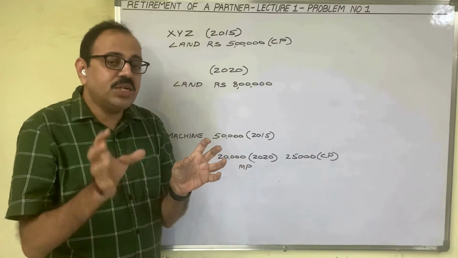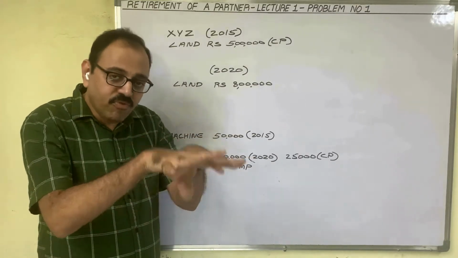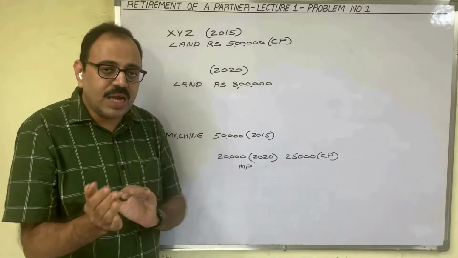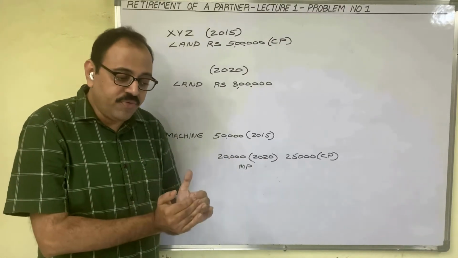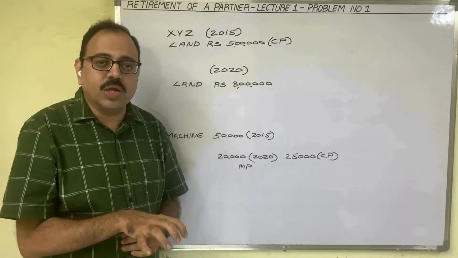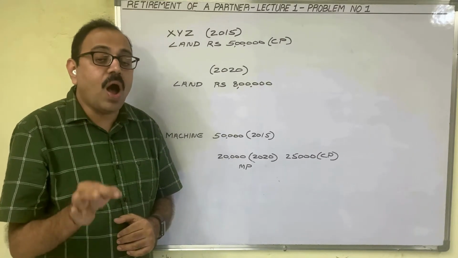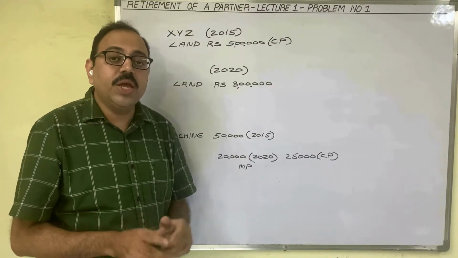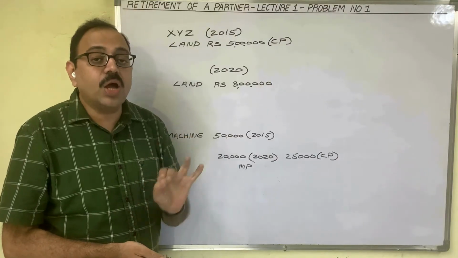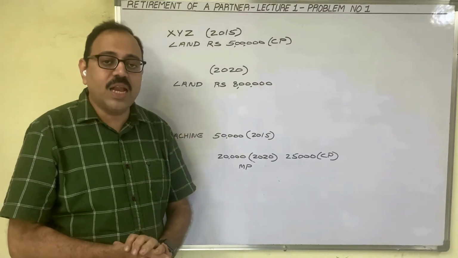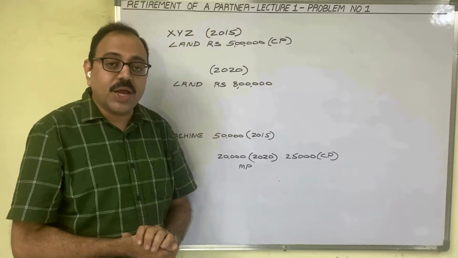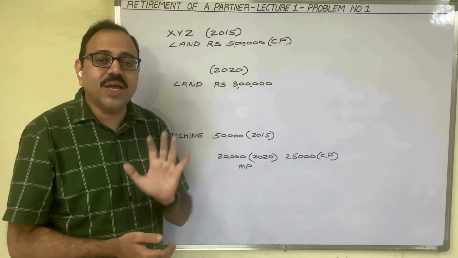So these profits and losses we should record in one account. And finally, in revaluation of these assets and liabilities, whether profit came or loss came, they have to calculate. This profit or loss is to be transferred to all partners' capital accounts in the old profit and loss ratio. So to calculate this profit or loss in revaluation of all assets and liabilities, existing partners prepare one account. That account is known as revaluation account.